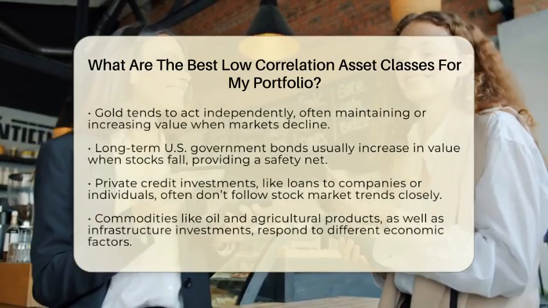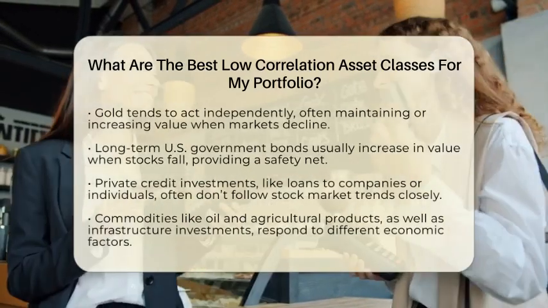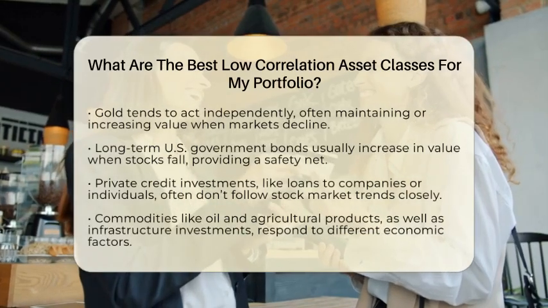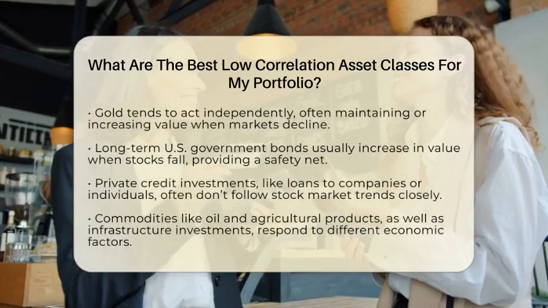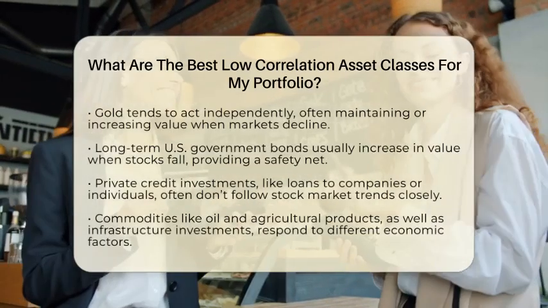Gold is another asset that often moves independently. When stocks fall or currencies weaken, gold usually holds its value or even increases. It's been a safe haven for centuries and can act as a shield during economic stress.